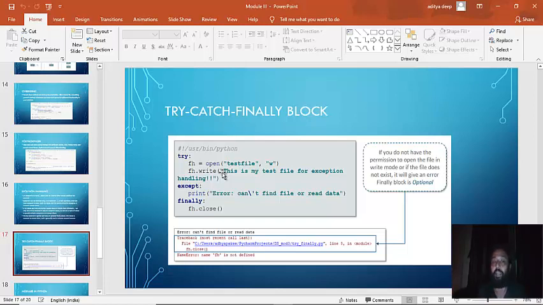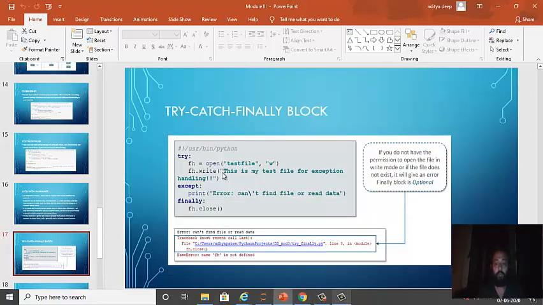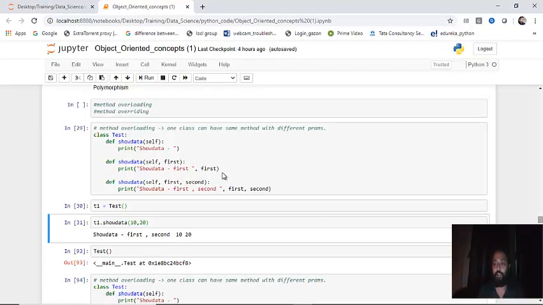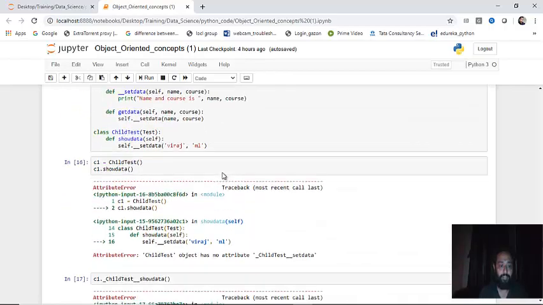If we would not have used this try and except and finally here, what would have happened? Due to the missing test file, our complete application, our complete ongoing transaction would have aborted abruptly. That would have led to so much financial loss if you are working in some banking domain or some insurance domain. So we'll see examples of try and except. Every time I say catch, take it as except.